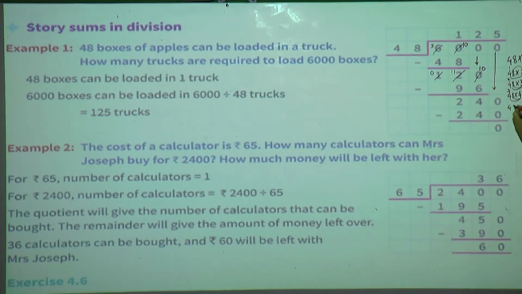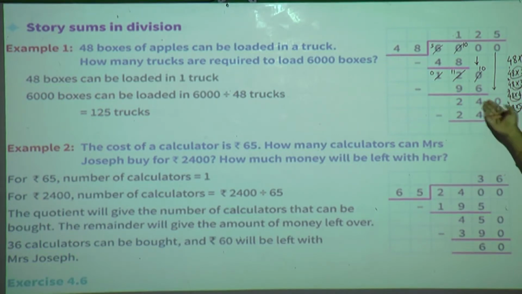Still we have to take one more. 5 eights are 40, correct. 5 fours are 20, 20 plus 4 is 24. See, exactly we got 240. We can subtract 48 five times, 240, from 240. So write 48 fives are 240 and do the subtraction.